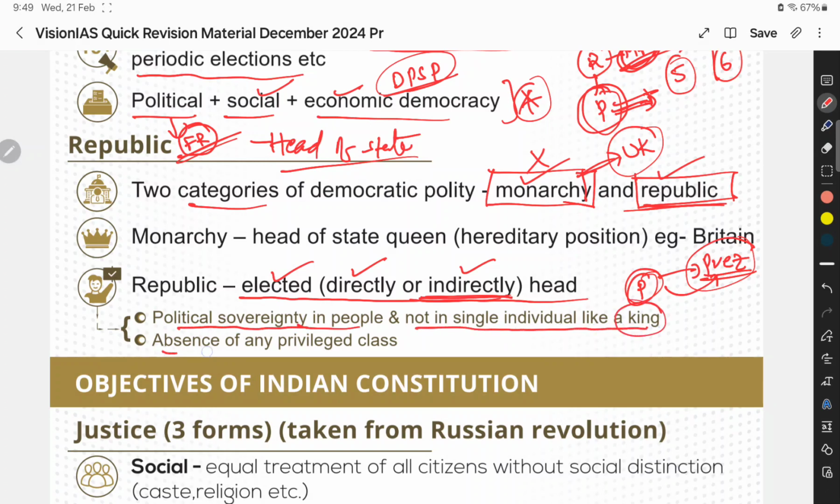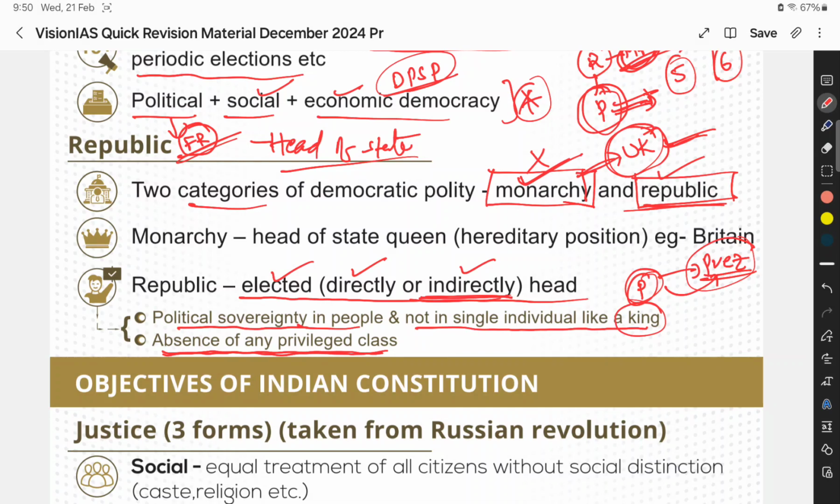And also there is an absence of any privileged class. In the UK, in England, only one family can become the head of the state. It means that family is privileged, but in India there is no such case. Everyone who is eligible can become the President. So presently we have a President who is a tribal lady. So like that, everyone can become President.